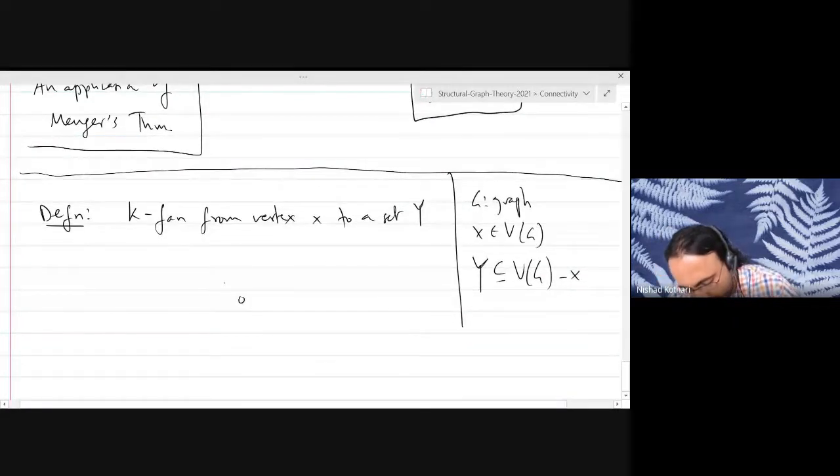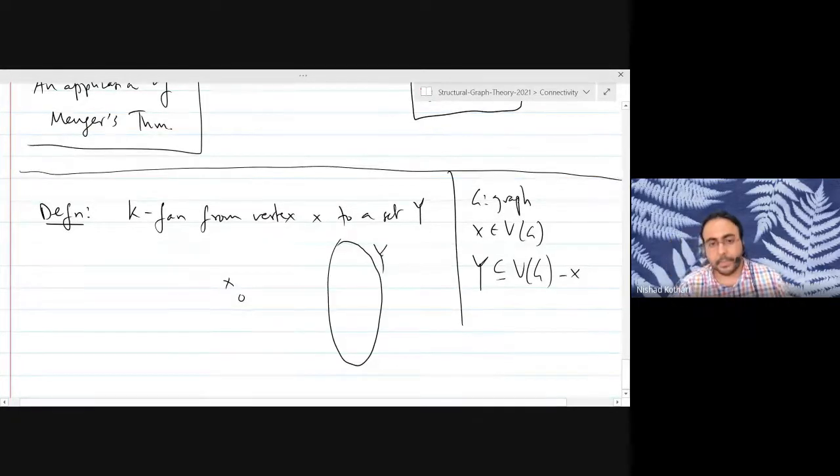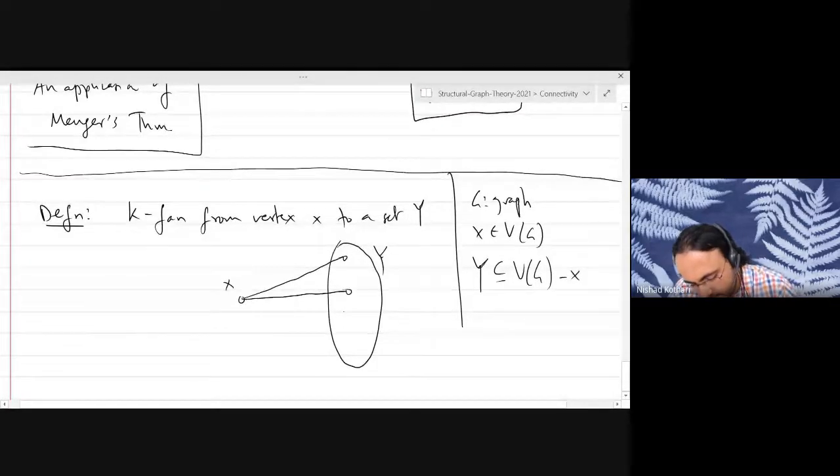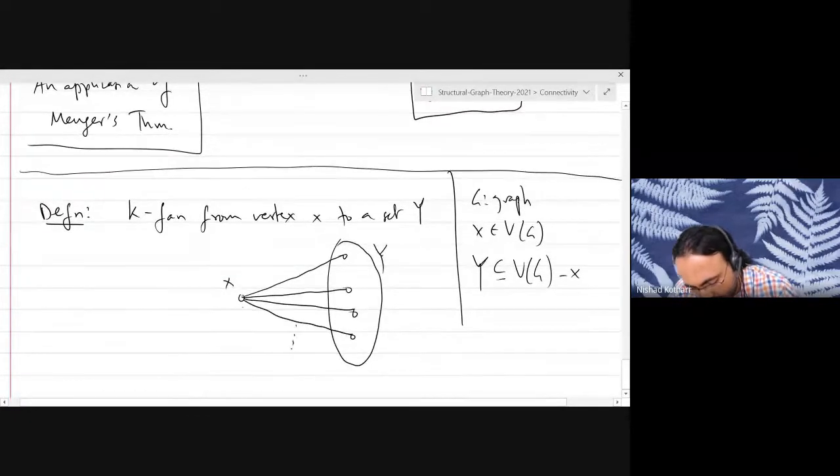X is some vertex, Y is some set of vertices. Now I want to define a k-fan. It looks like this. It's a bunch of paths, k paths, that are disjoint except for the fact that they all start at the vertex X.